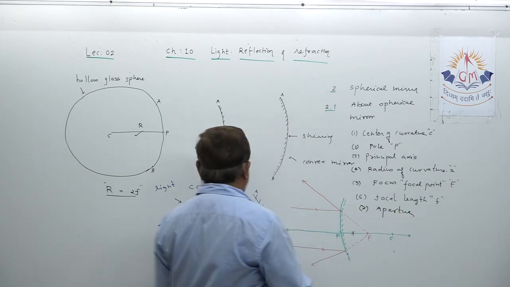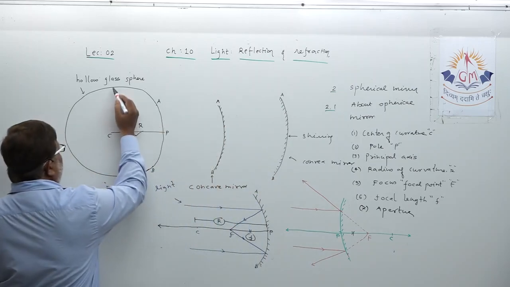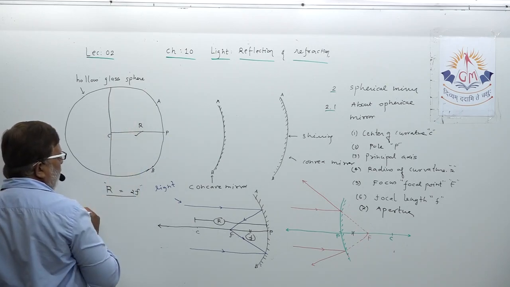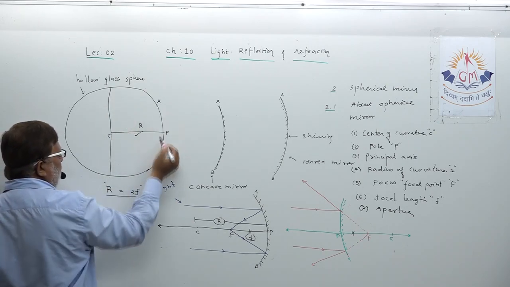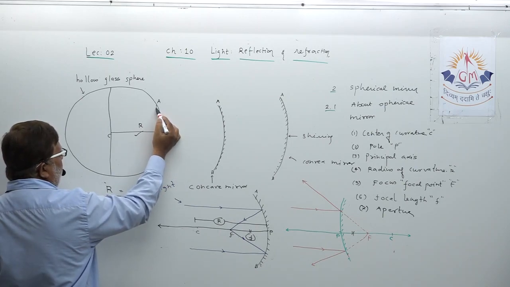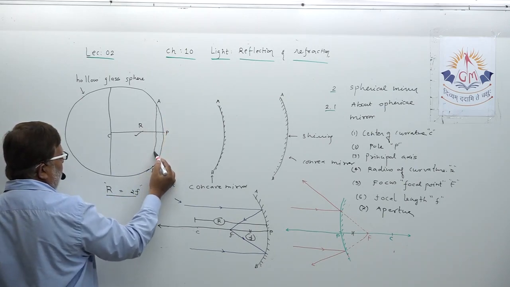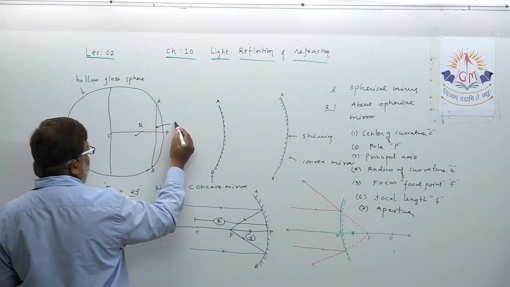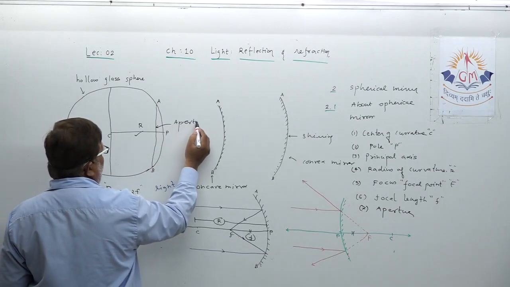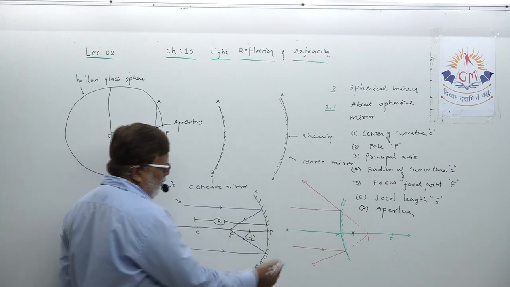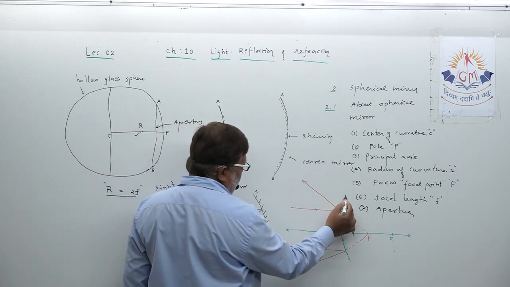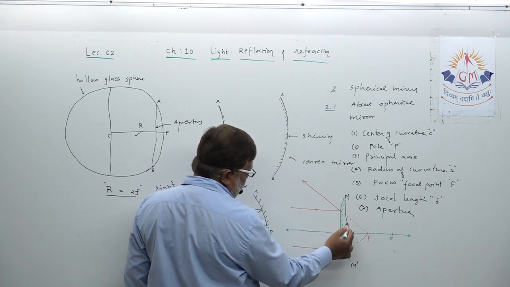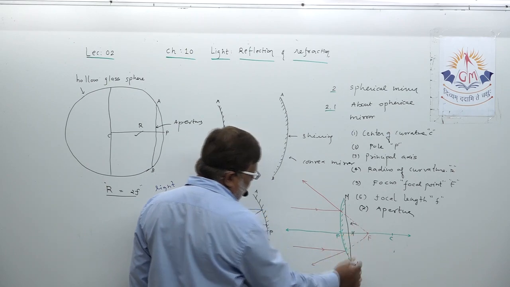What is aperture actually, dear student? If I draw a line, this is the diameter of the hollow glass sphere, but I have cut only this surface. So this is called the diameter of the reflecting surface. This diameter of the reflecting surface is known as the aperture of the mirror. Suppose I say M dash, so this particular distance M dash is called the aperture.